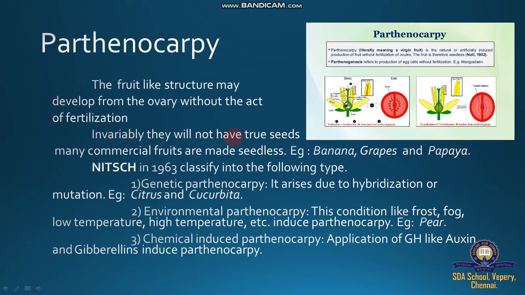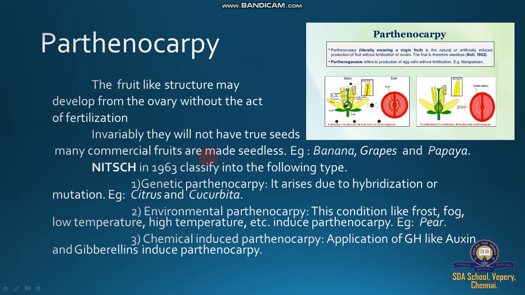Invariably, they will not have true seed. The plants develop seeds, but usually sterile, unfertile seeds. Many commercial fruits are made seedless. Through chemical induced parthenocarpy, application of a lot of growth hormone turns seeded fruits into a seedless condition.